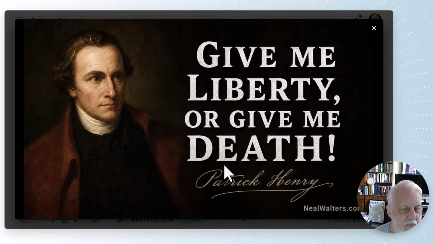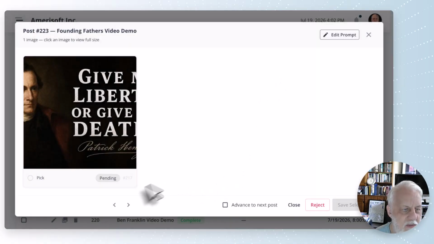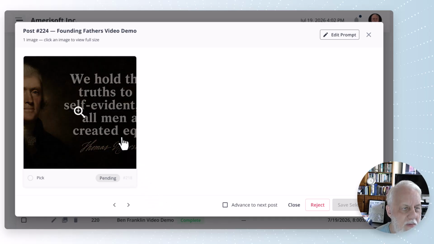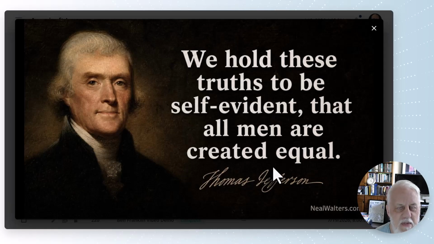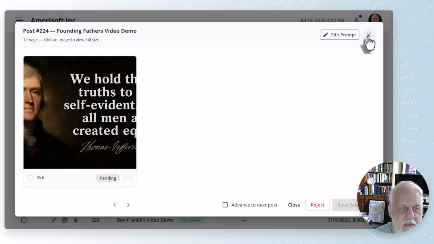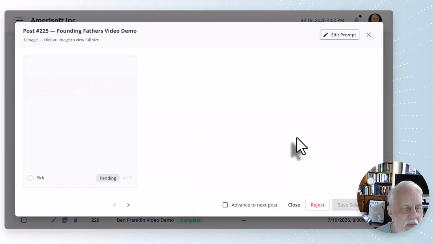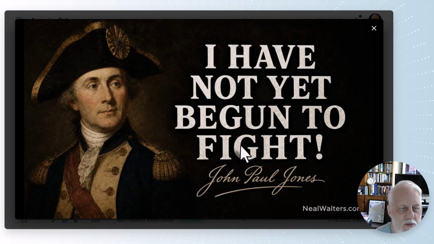Now instead of Benjamin Franklin, hopefully that's a picture of Patrick Henry. I actually have no idea what Patrick Henry looks like, but I'm going to trust the AI that it did it correctly. Then for the next one, I can just hit the forward or back key. And there we go, Thomas Jefferson: we hold these truths to be self-evident that all men are created equal. And the other one, I'm going to have to refresh my page. Yep, it's finished now. That one is John Paul Jones: I have not yet begun to fight.